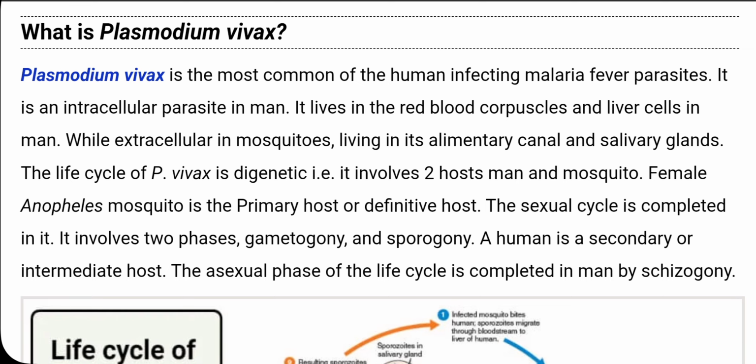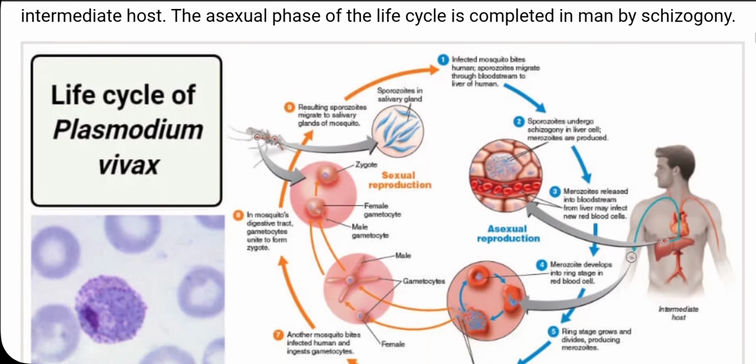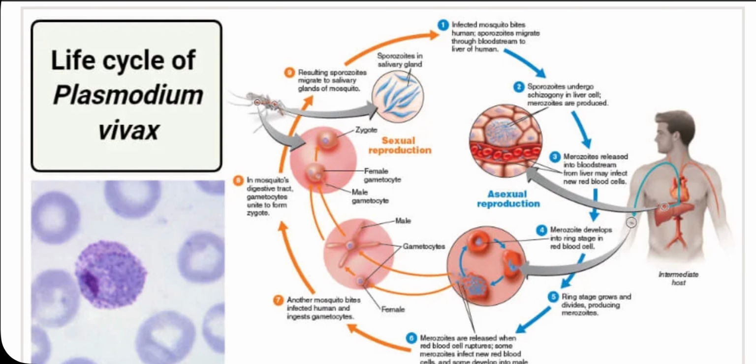A human is the secondary or intermediate host. After the sexual cycle, the asexual phase of the life cycle is completed in man by schizogony. Now let's see the life cycle of Plasmodium vivax.